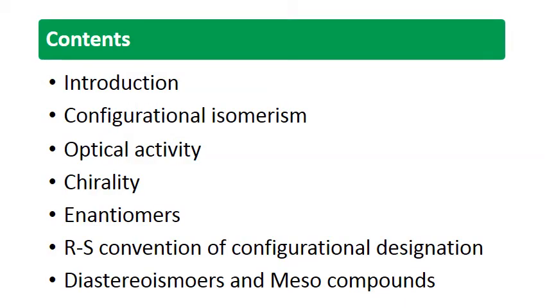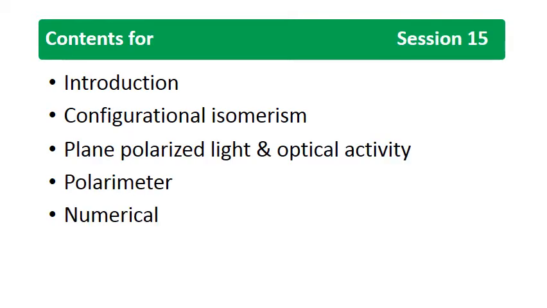So in this chapter we'll learn regarding the introduction, configuration, isomerism. This is the syllabus: the introduction, configuration, isomerism, optical activity, chirality, enantiomers, RS convention of configuration designation, diastereoisomers, and meso compounds. Now for this session, we'll start with the introduction, configuration, isomerism, plane polarized light, optical activity, polarimeter, and some numericals will be done in this session.